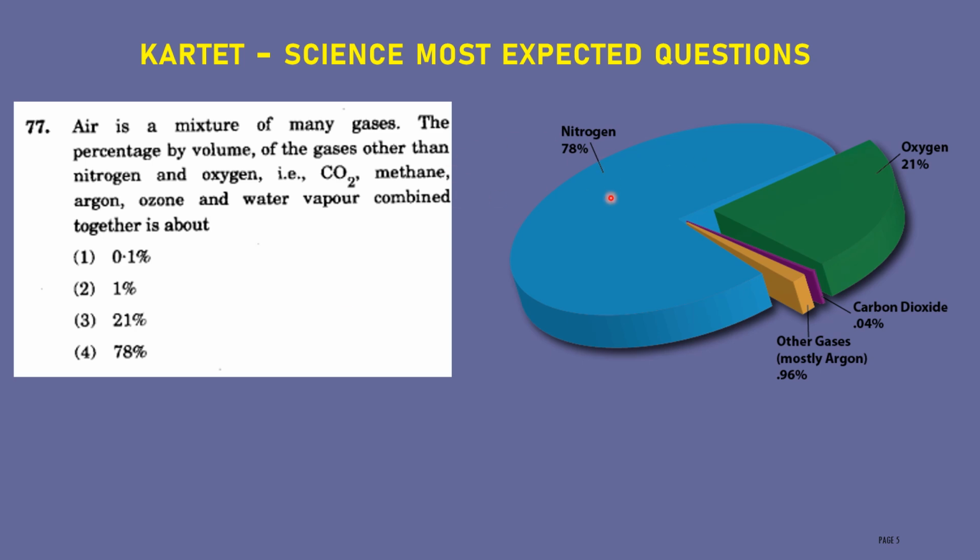Let us see here, 78% nitrogen is present in the air, 21% oxygen is present in the air. Then here 0.96% other gases, mostly argon. Then 0.04% carbon dioxide. Both you combine, you will get 1%. Then other than nitrogen and oxygen, other gases like carbon dioxide, methane, argon, ozone, everything, will come under 1%. They will be present at 1% in the air.